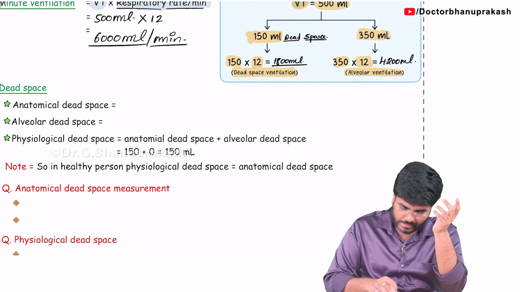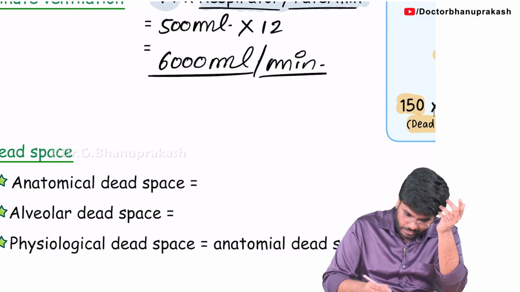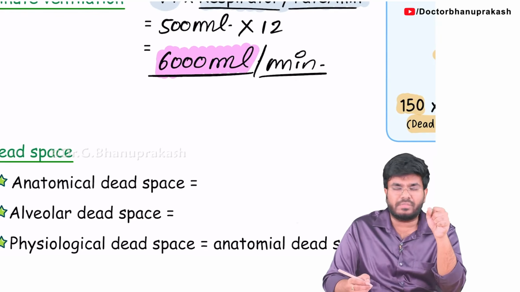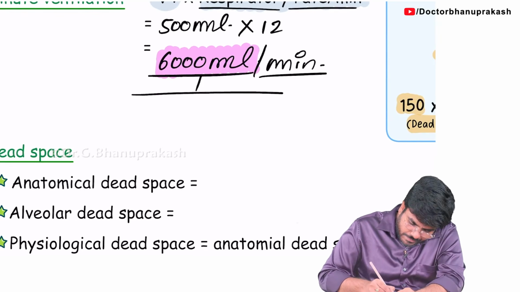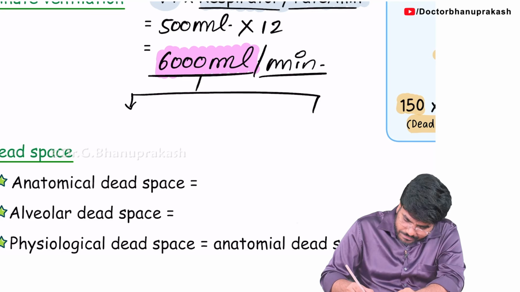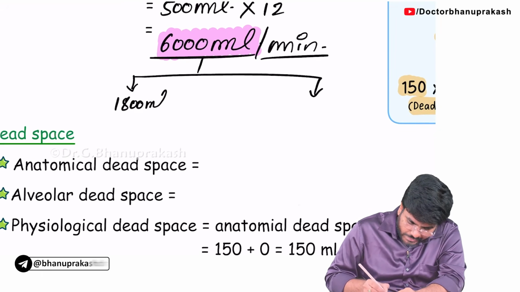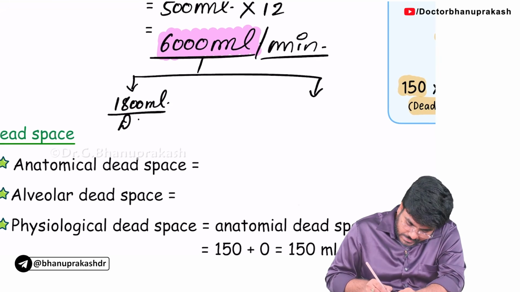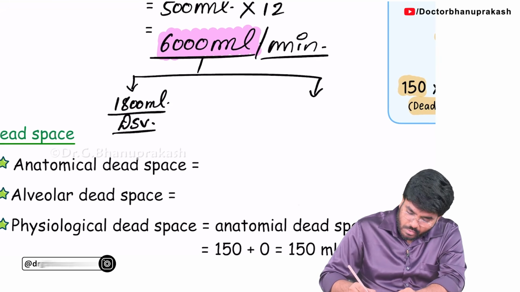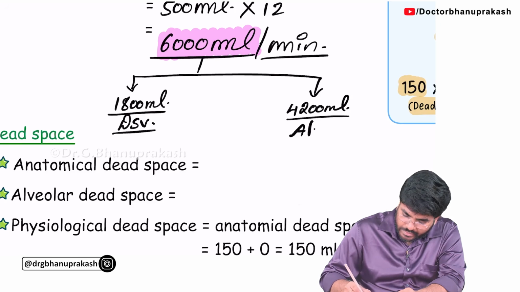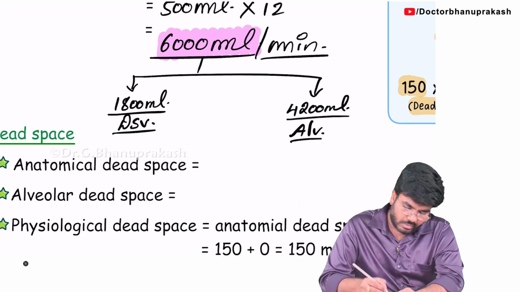Okay, let me give you more clarity. You are taking 6 liters of air into the lungs. But in this 6 liters, 1800 ml, or 1.8 liters, is the DSV, that's the dead space ventilation. 4200 ml is your alveolar ventilation. So very simple, right?